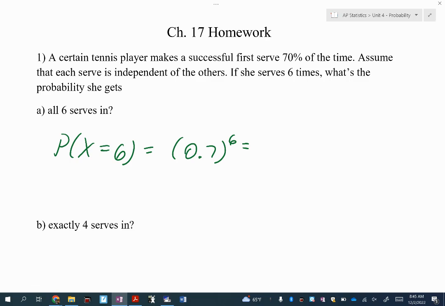All right, so take your calculator out, do 0.7 to the 6th power. Do you need one? All right. 0.117, 118. Confirm? Yes? Excellent. Thank you. All right, questions on A?